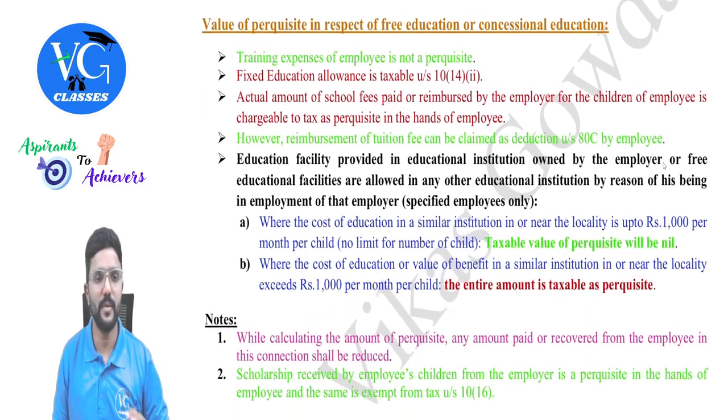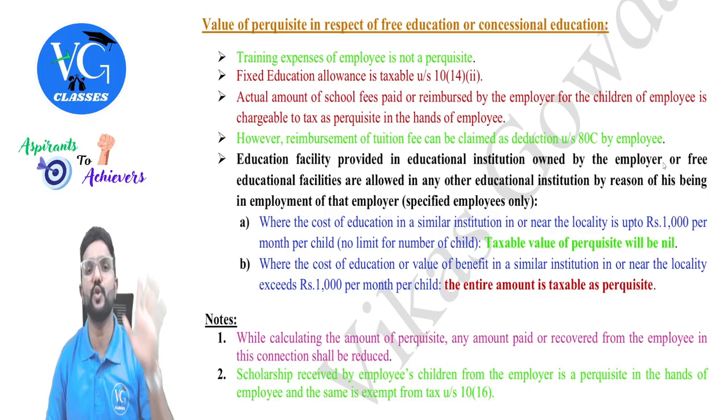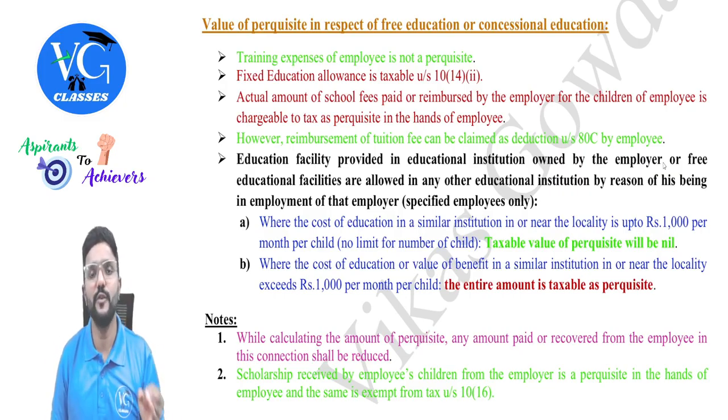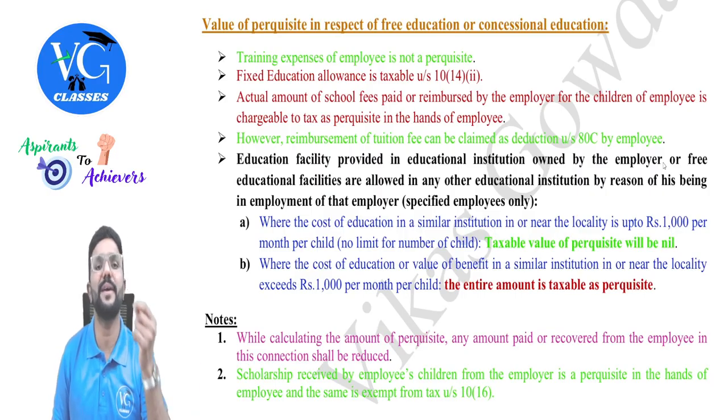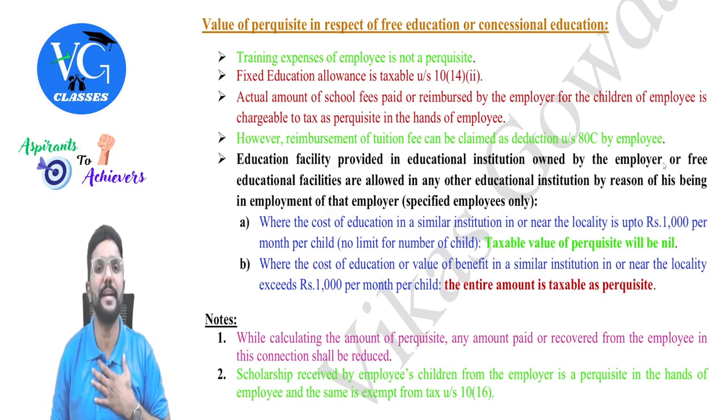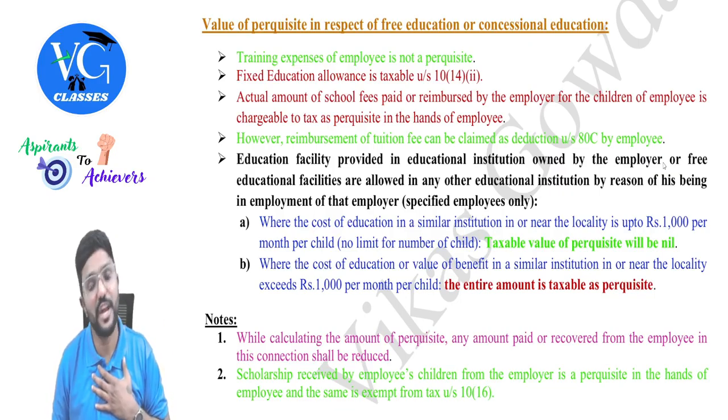Next. Value of perquisite in respect of free education or concessional education. Guys, if it is an education allowance, we already saw under section 10(14)(ii) that only 100 rupees per month per child, for a maximum of 2 children, will be exempt. But what we are talking about here is education facility. That is, the school fees of the employee's children is paid by the employer, or the children are studying in a school owned or maintained by the employer, free of cost or at concessional fees.